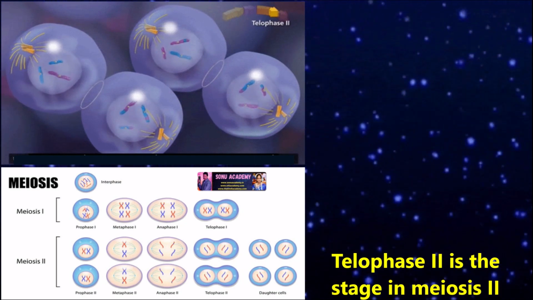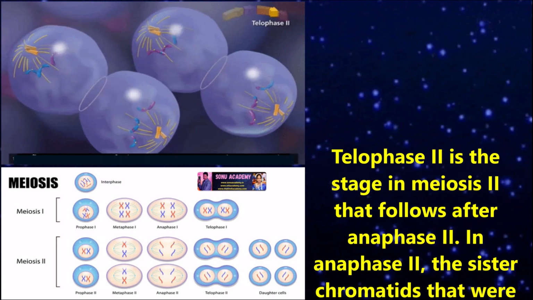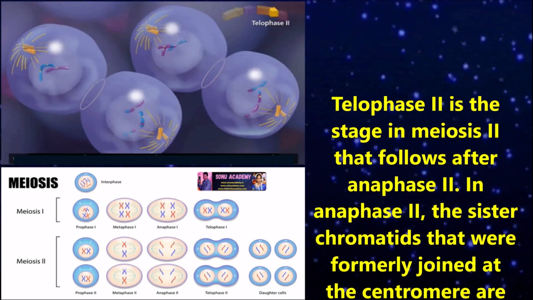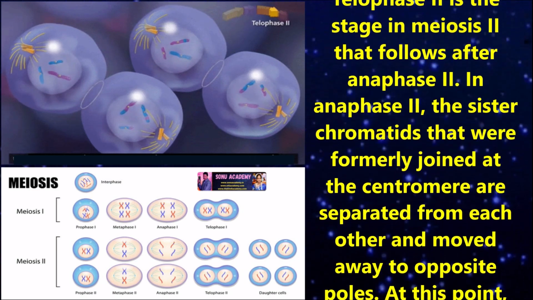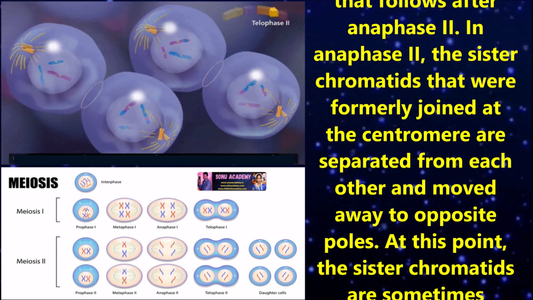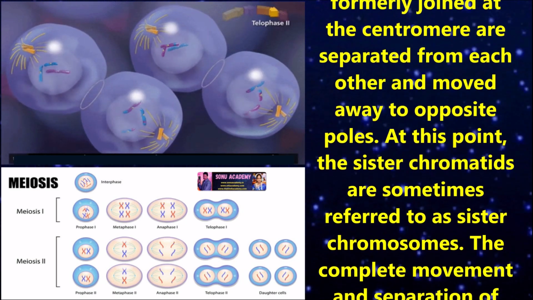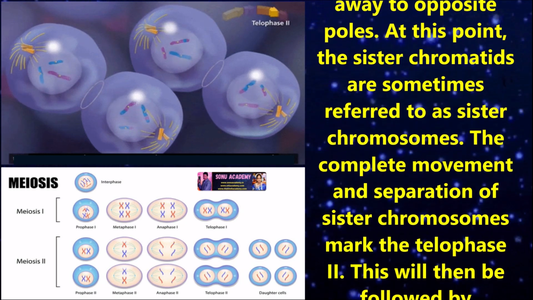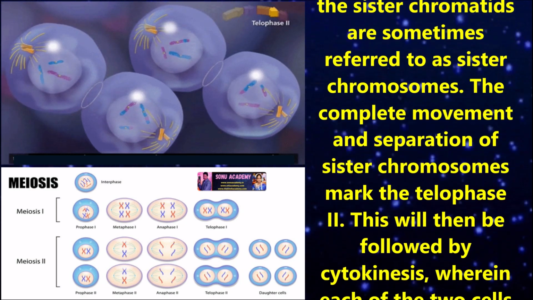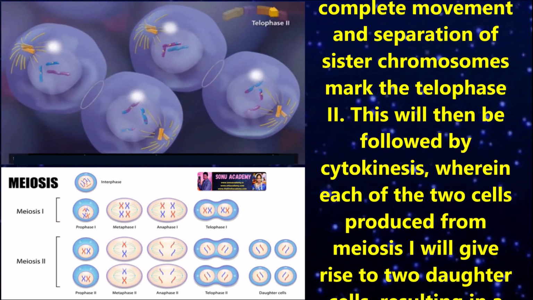Now let us discuss telophase 2. Telophase 2 is the stage in meiosis 2 that follows anaphase 2. In anaphase 2, the sister chromatids that were formerly joined at the centromere are separated from each other and moved away to the opposite poles. At this point, the sister chromatids are sometimes referred to as sister chromosomes. The complete movement and separation of sister chromosomes marks telophase 2.